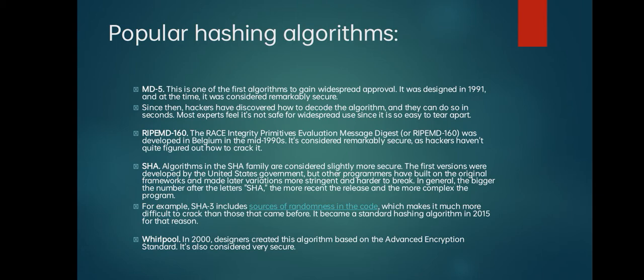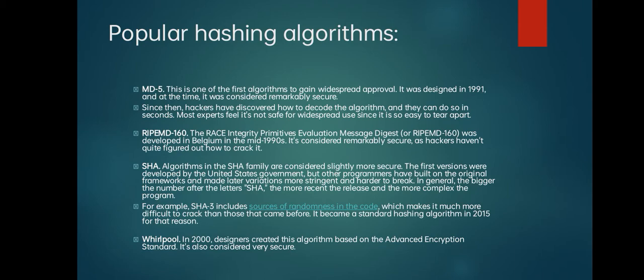Popular hashing algorithms. So, MD5. This was one of the first algorithms to gain widespread approval. It was designed in 1991 and at the time it was considered remarkably secure. Since then, hackers have discovered how to decode the algorithm, and they can do so in seconds. Most experts feel it's not safe for widespread use since it is so easy to tear apart. And the next one is